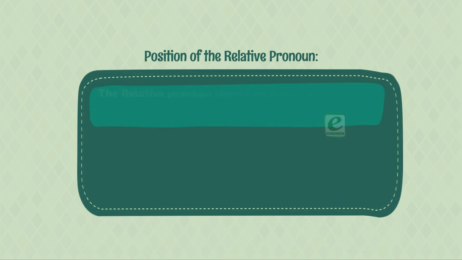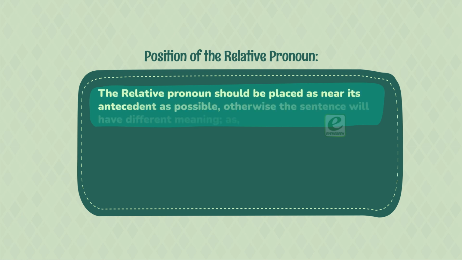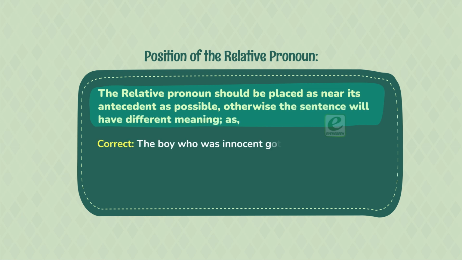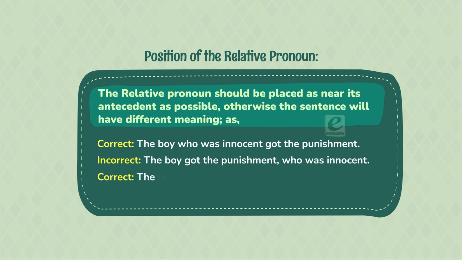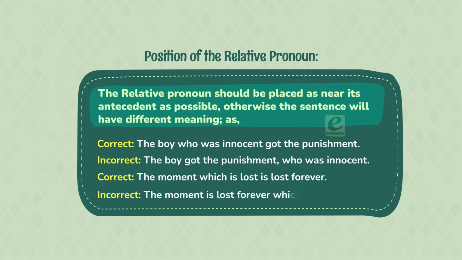Position of the relative pronoun. The relative pronoun should be placed as near its antecedent as possible, otherwise the sentence will have a different meaning. As: Correct, the boy who was innocent got the punishment. Incorrect, the boy got the punishment who was innocent. Correct, the moment which is lost is lost forever. Incorrect, the moment is lost forever which is lost.